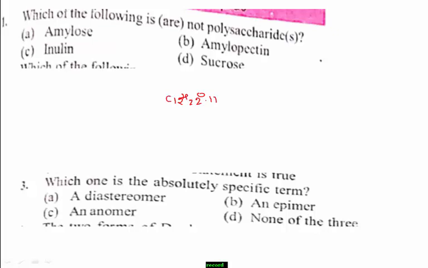Students, remember, sucrose is a disaccharide, not a polysaccharide. Therefore the right answer is option D.